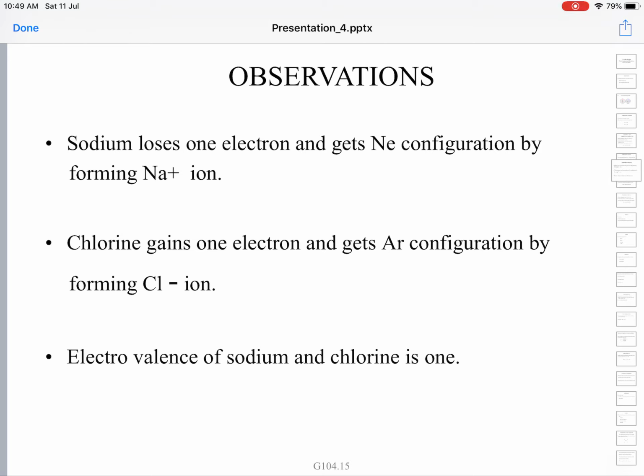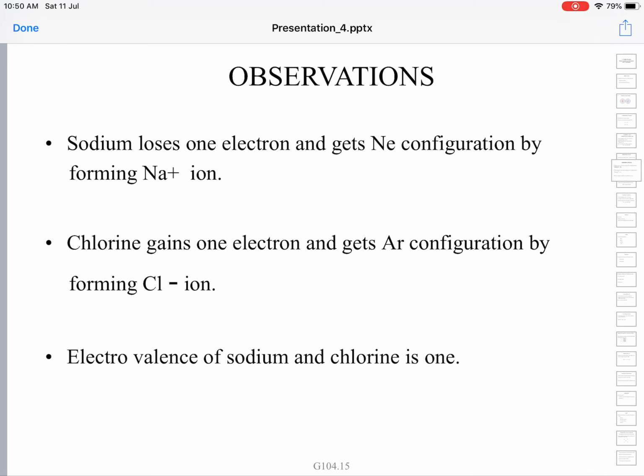Likewise, chlorine gains 1 electron and gets the argon configuration, 3s2 3p6, by forming Cl minus ion.